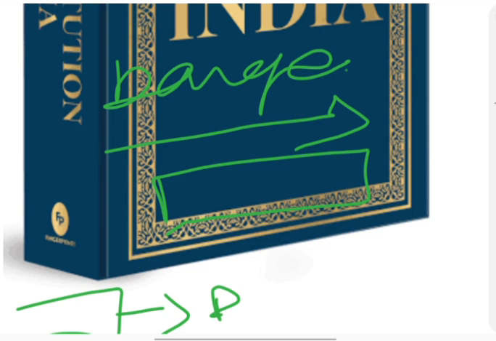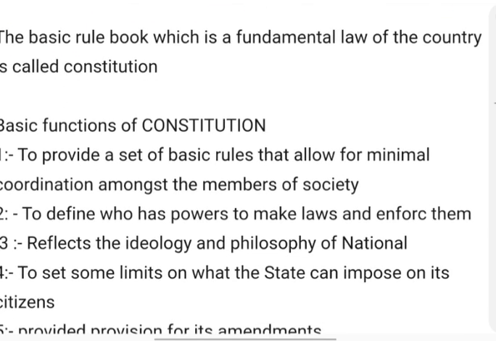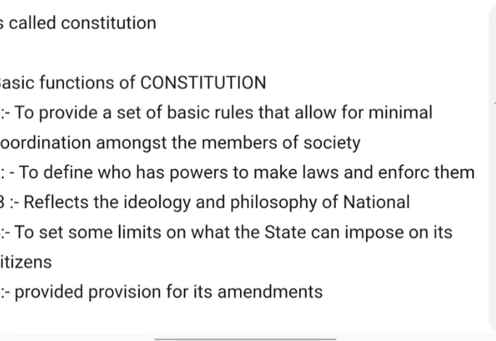For example, the fundamental rights cannot be abolished. So the basic functions of the constitution we are going to discuss here: to provide a set of basic rules that allow for the minimal coordination among the members of society. The constitution provides a path towards the coordination of the members of society, which again includes the legislature, executive, and judiciary. For the minimal coordination among them, the constitution is a guide.